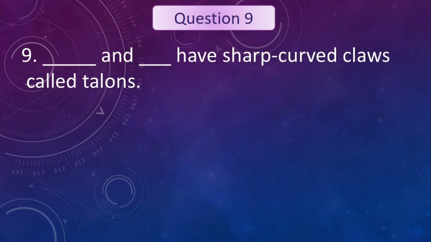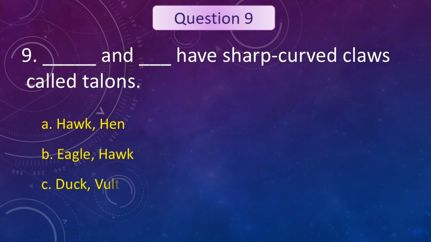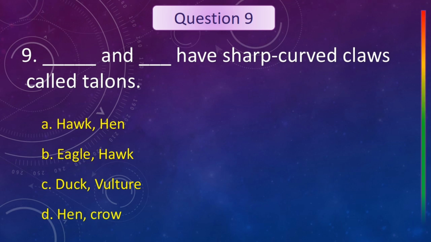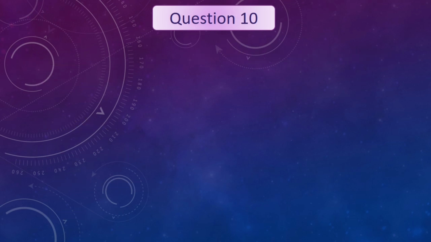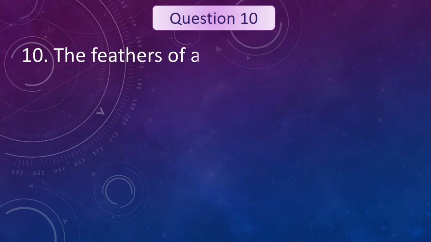Dash and dash have sharp curved claws called talons. Your options are hawk, hen, eagle and hawk, duck and vulture, hen and crow. Your time starts now. Time is up. Eagle and hawk have sharp curved claws called talons. Let's see the next question.